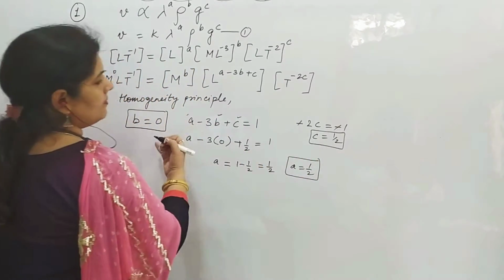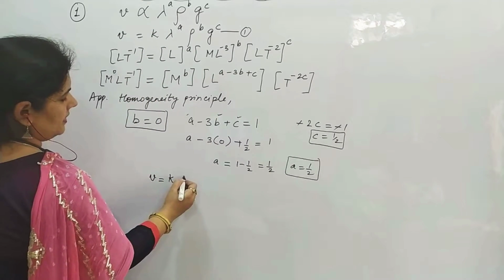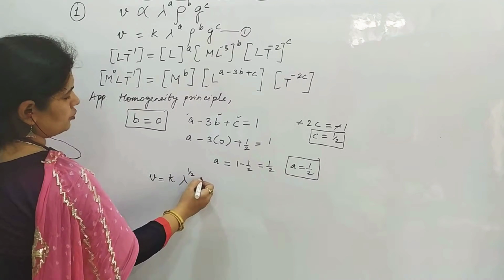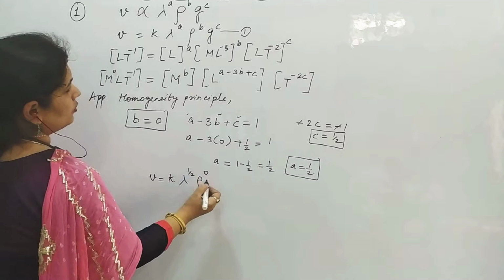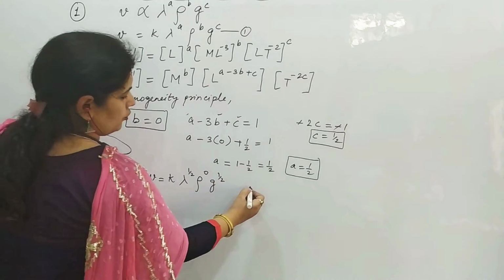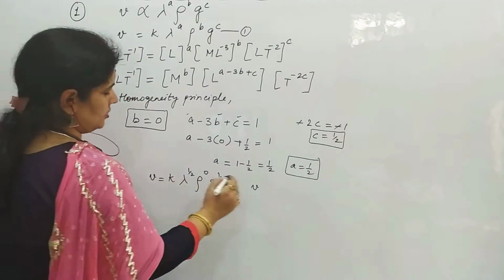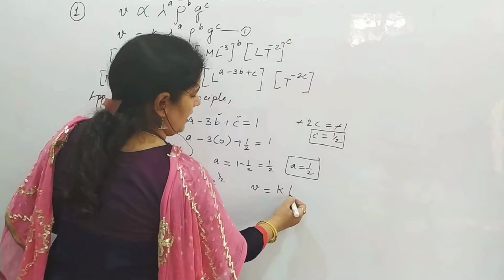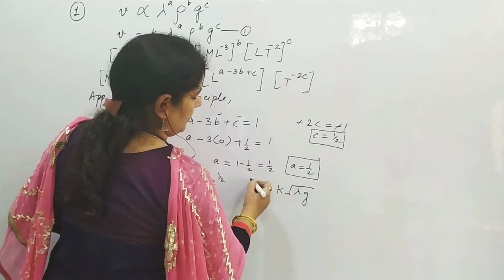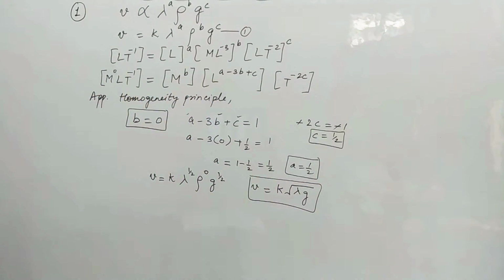Putting the values of a, b and c in equation 1. K, lambda raised to power a, what is a? Half. Rho raised to power b, that is 0. g raised to power c, that is half again. So V is equals to, something raised to power 0 becomes 1. So V is equals to K under root lambda g, since the power is half. I hope everyone has got it.